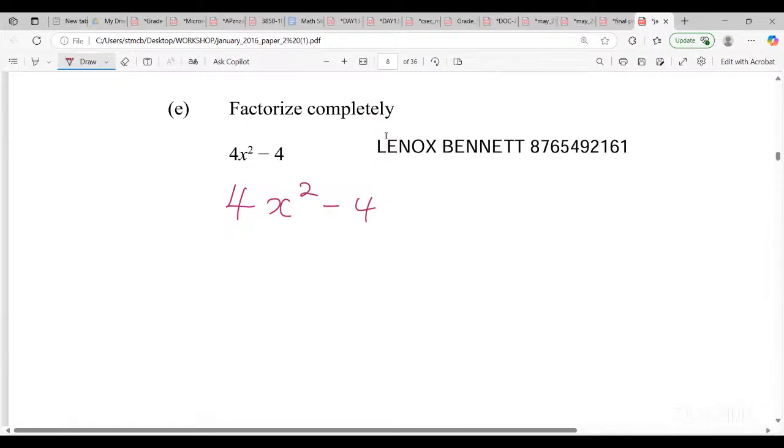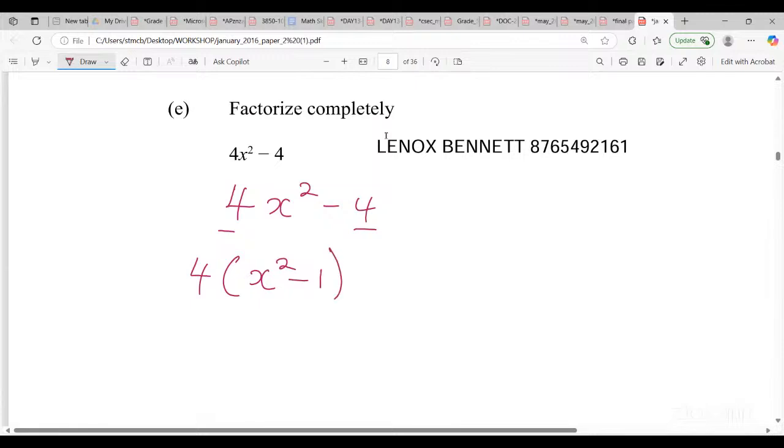Guys, we're calling this the new way in which they wanted us to do it. Basically, what they want is to factorize two times. Let me show you something. 4 is common, so we take out the 4. Then 4 into x squared leaves x squared, and 4 into minus 4 leaves negative 1.